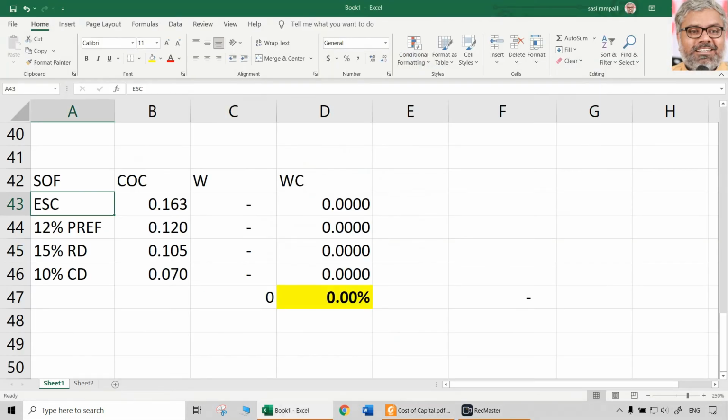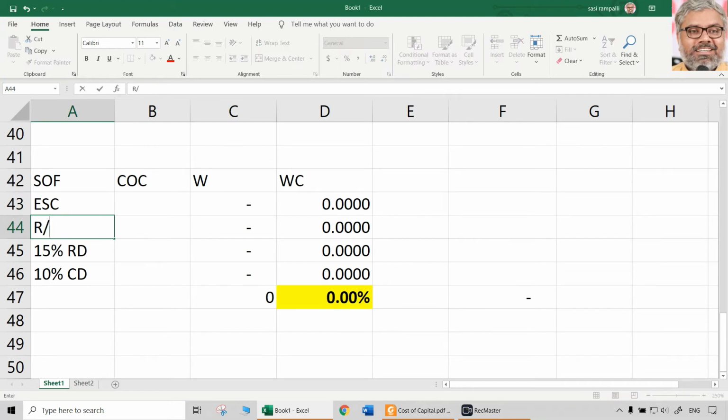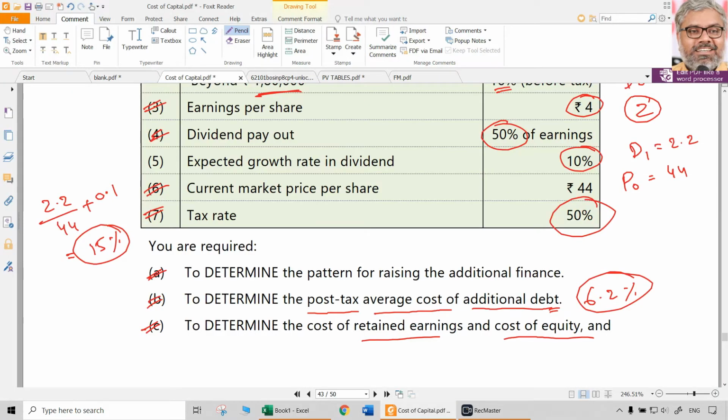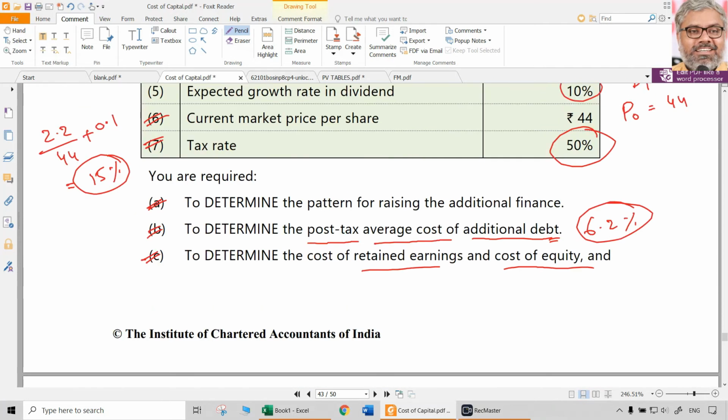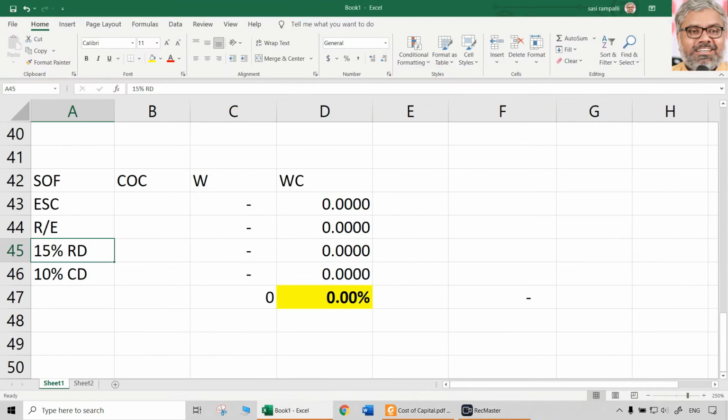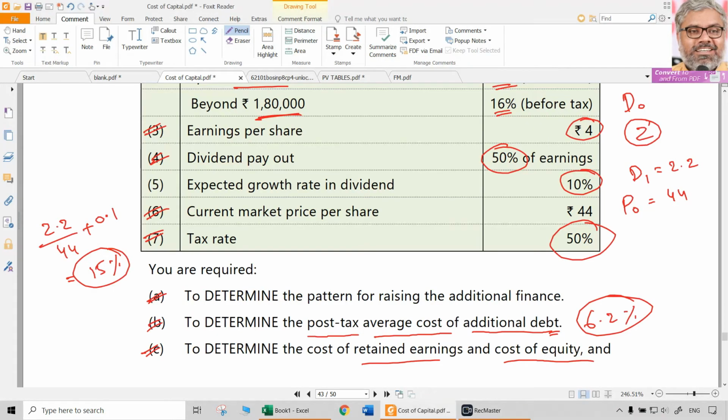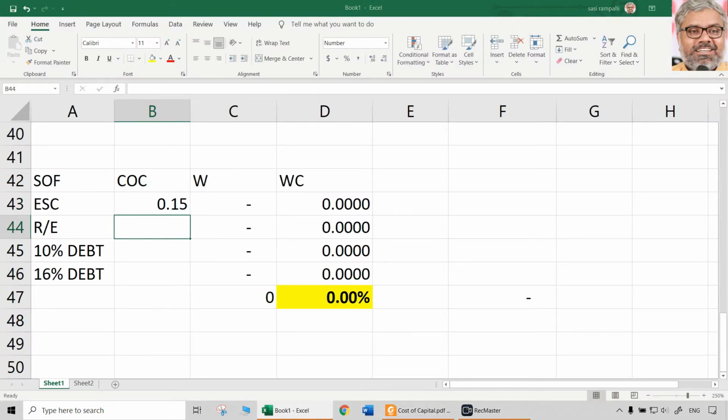So first things first, let us take equity share capital, and then retained earnings. Then there are two types of debt. One is 10% debt, the second one is 16% debt. That's it. Now the individual costs of capital. The cost of equity is going to be the same as the cost of retained earnings, so 0.15 and 0.15.